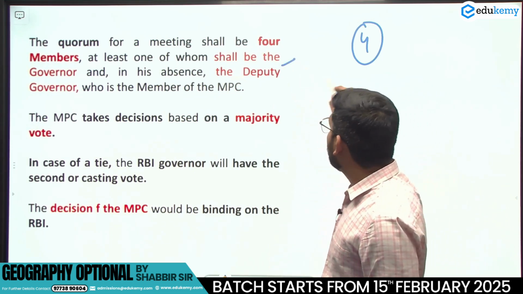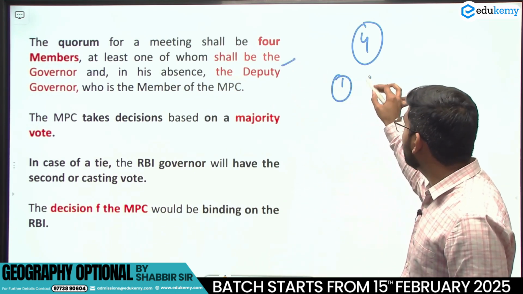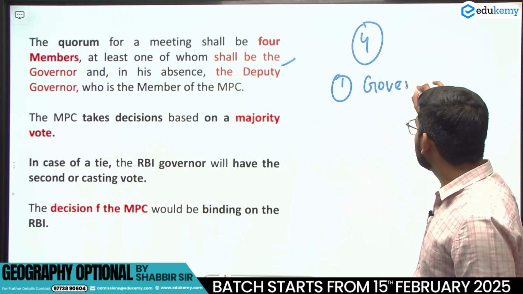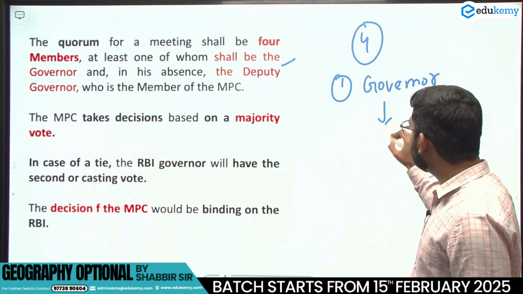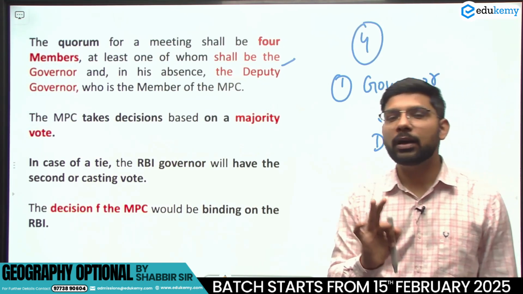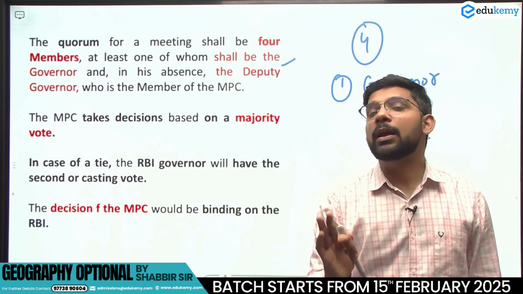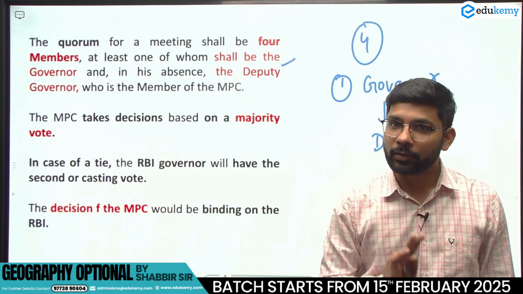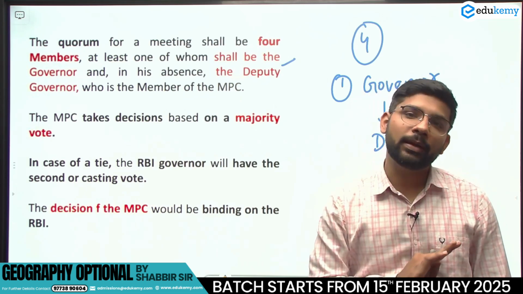At least one of them should be the governor. If the governor is not available, then the presence of the deputy governor is compulsory. If the governor is not available, then the deputy governor should head the meeting. The deputy governor will act as chairman in that case.